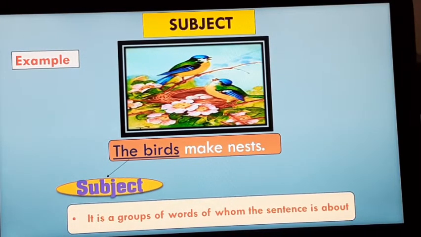So it refers to a group, and the sentence is telling about the birds. जो sentence है वो birds के बारे में बता रहा है, और यहाँ पर one bird नहीं है, more than two birds are there, or we can say two birds. So birds refers to the subject. Got it?